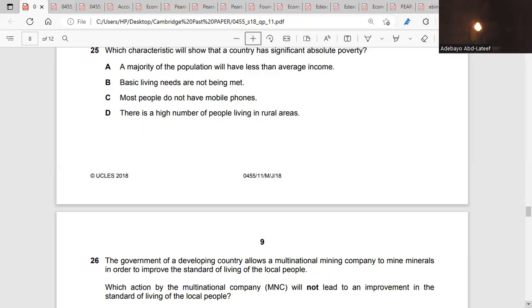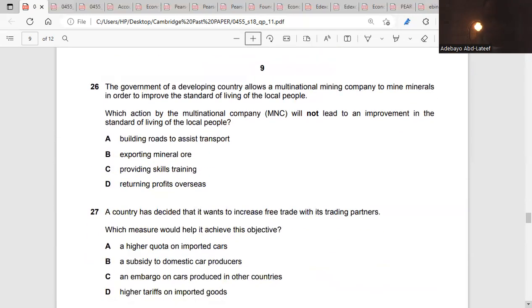26. The government of a developing country allows a multinational mining company to mine materials in order to improve the standard of living of the local people. Which action by the multinational company, MNC, will not lead to an improvement in the standard of living of the local people? Building road to assist transport, that is good for the economy. Exporting mineral ore will mean that the balance of payments will improve, which is good for the economy. Providing skills training is good for the economy. Then returning profit overseas, that's one of the problems of multinationals. They come into our country, they make a lot of money, they return the profit back to their country. So the answer is D, 26.